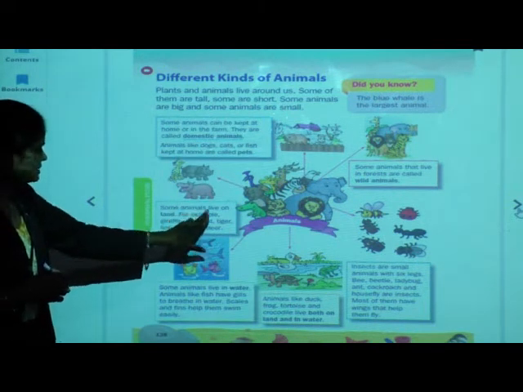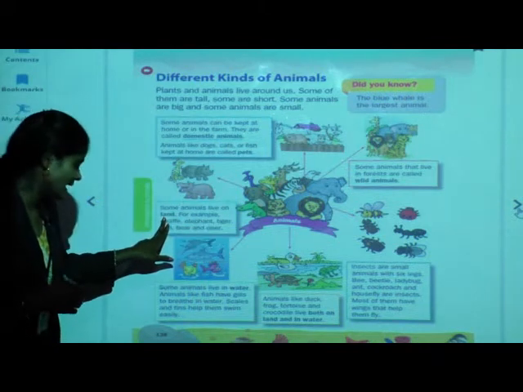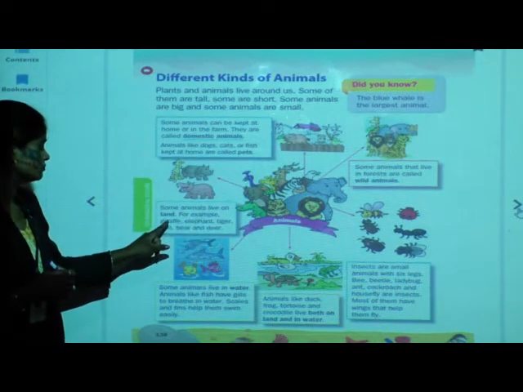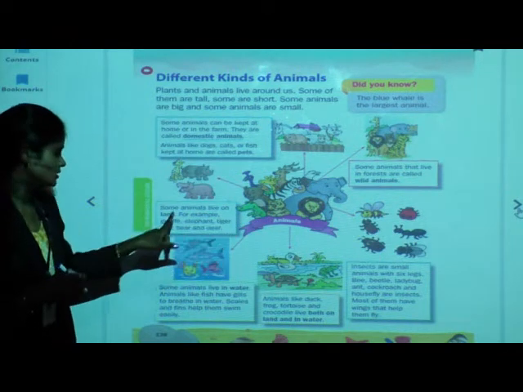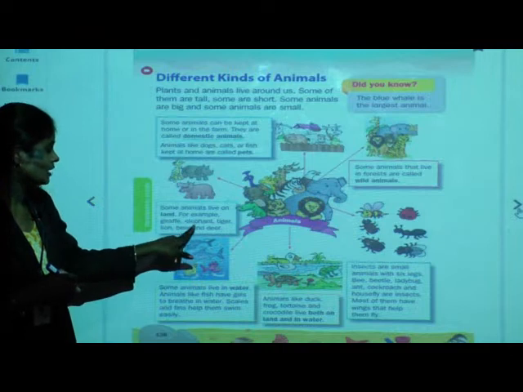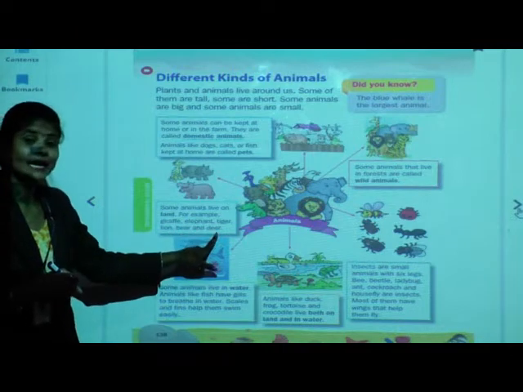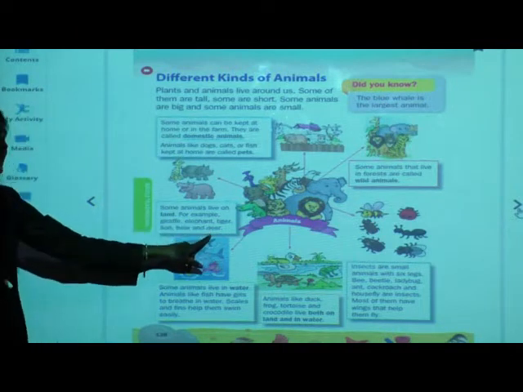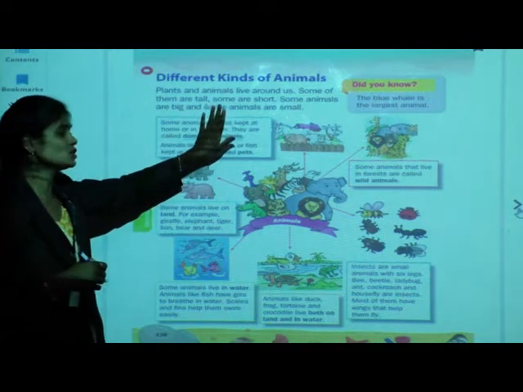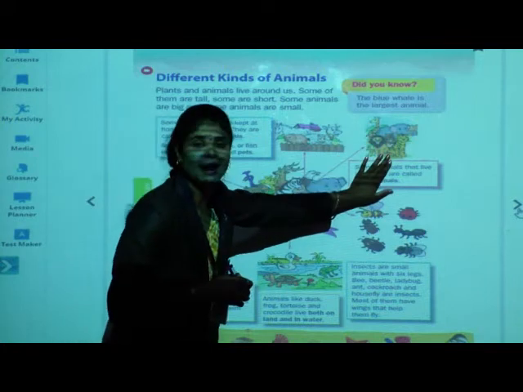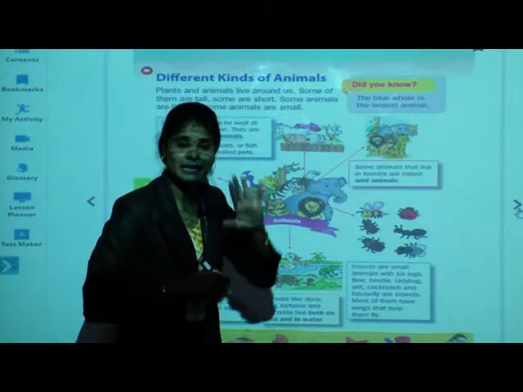Now see children, next. Some animals live on land. For example, giraffe, elephant, tiger, lion, bear and deer. These animals live on the land, means from these domestic animals and wild animals, they live on land.